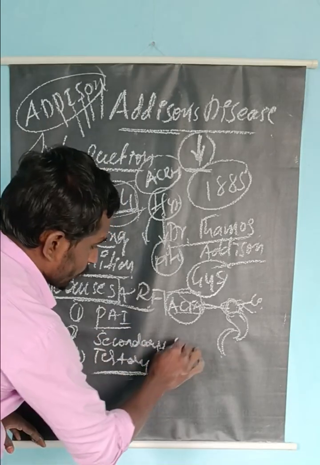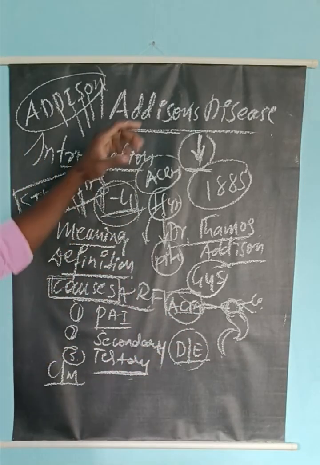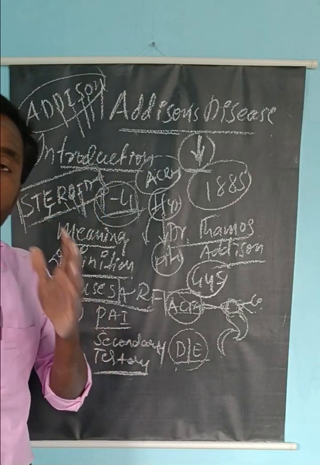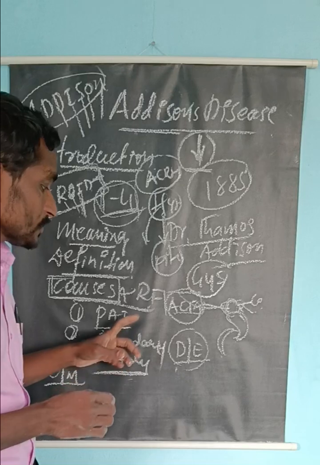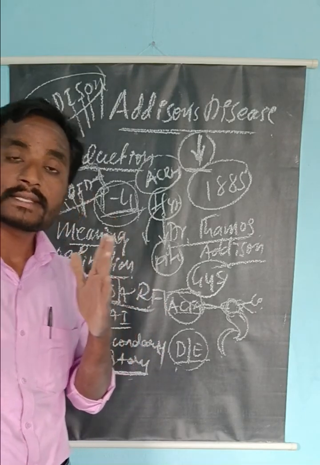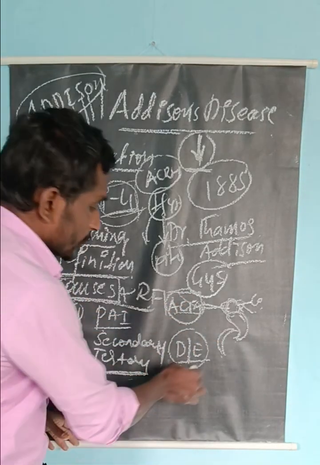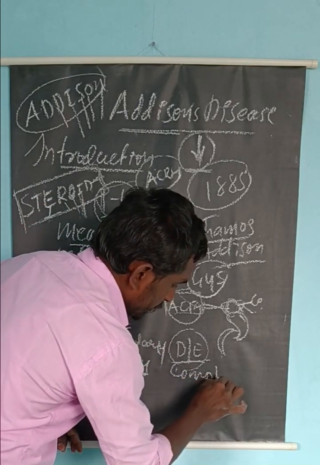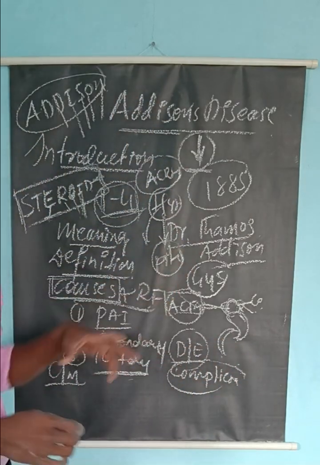Now come to the diagnostic evaluations. What diagnostic evaluations are we going to do to diagnose Addison's disease? The first one is physical examination. History taking is very important. ACTH and cortisol test is very important, and also the 24-hour evening cortisol test is very important, and imaging, CT scan, MRI. So these are the diagnostic measures we are going to use to diagnose Addison's disease.